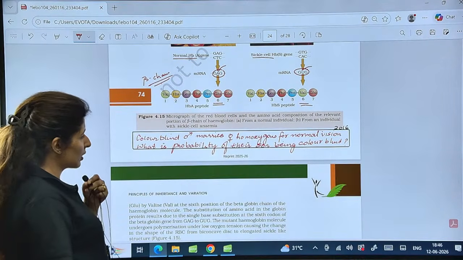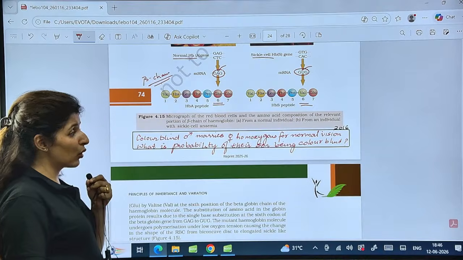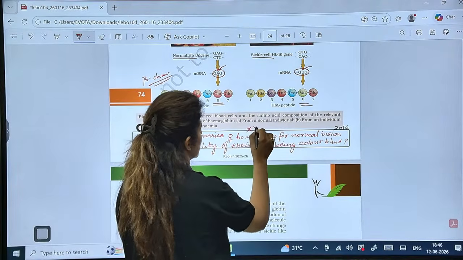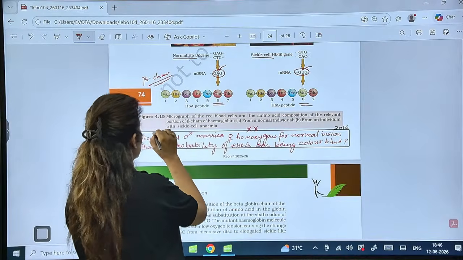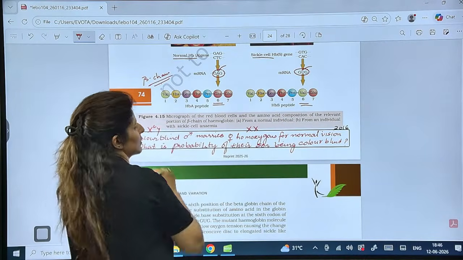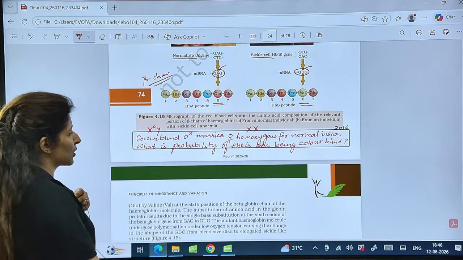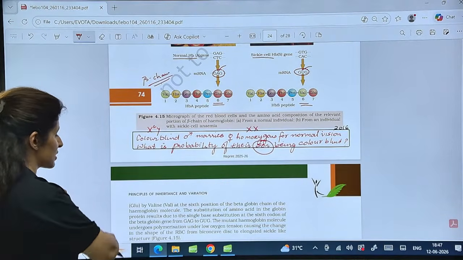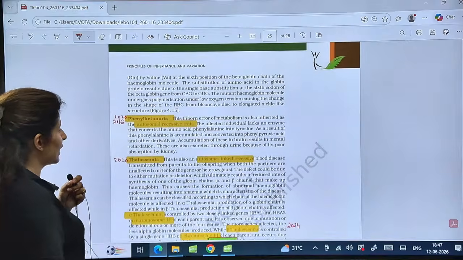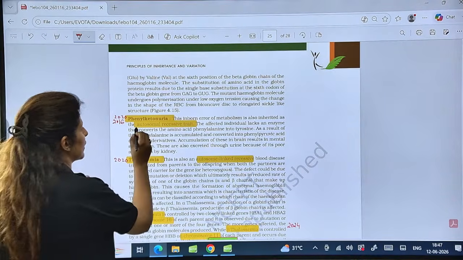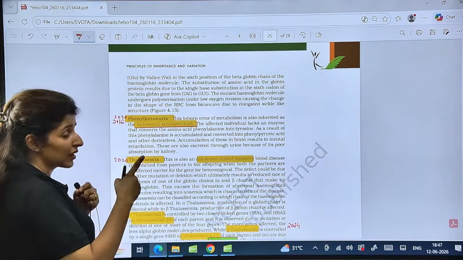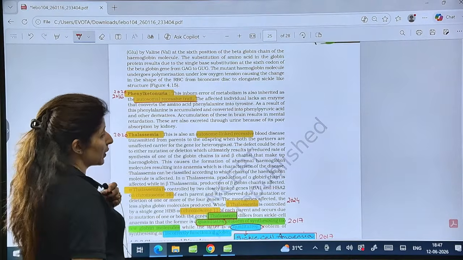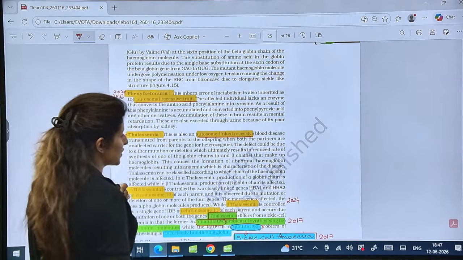A colorblind male marries a female homozygous for normal vision. Homozygous for normal vision is XX, and a colorblind male means XcY. Can you make a cross out of this and find the probability of the son being colorblind? This was a question in 2016. Then phenylketonuria is again an autosomal recessive disorder. I've already told you what happens in this. Then thalassemia was asked in 2020, again an autosomal linked recessive disorder.